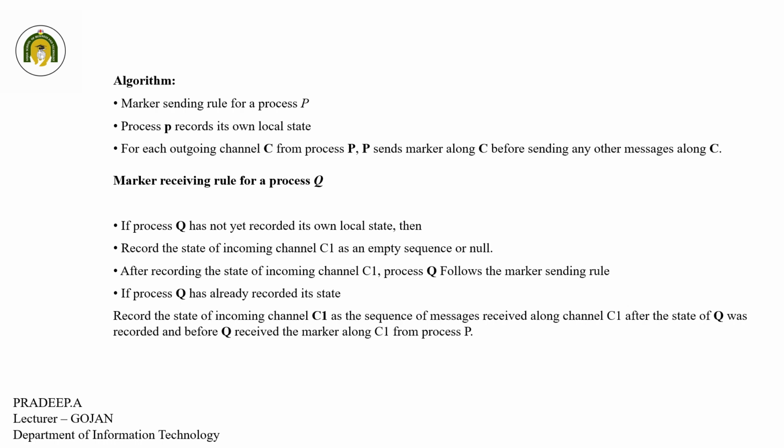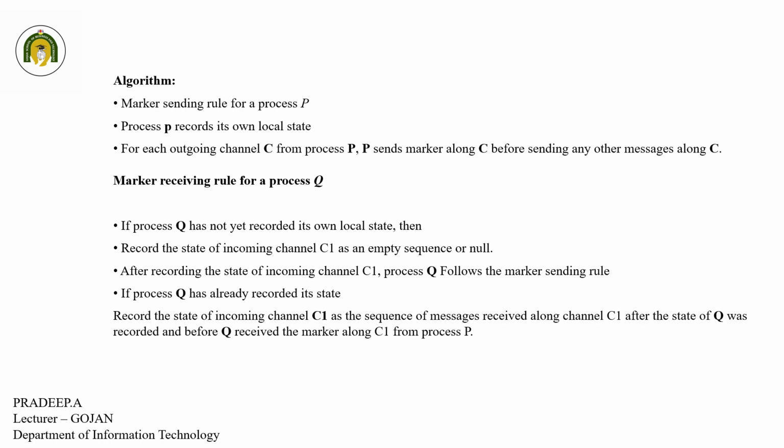Marker receiving rule for process Q. The steps are the following: if the process Q has not yet recorded its own local state, then it records the state of incoming channel C1 as an empty sequence or null. After recording the state of incoming channel C1, the process Q follows the marker sending rule.